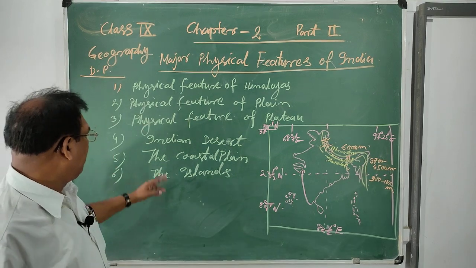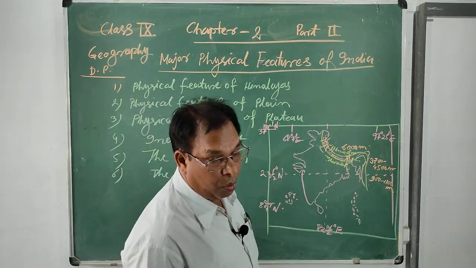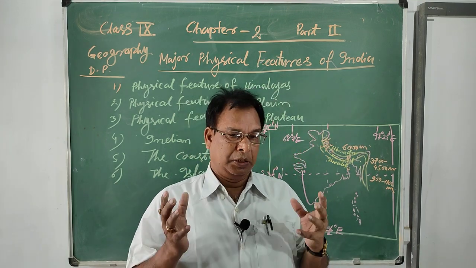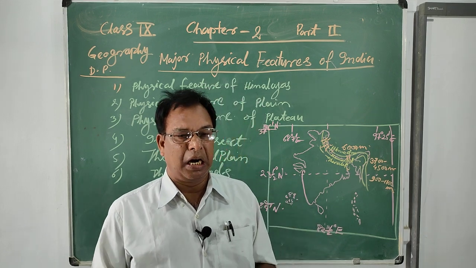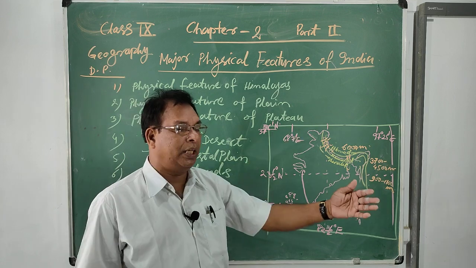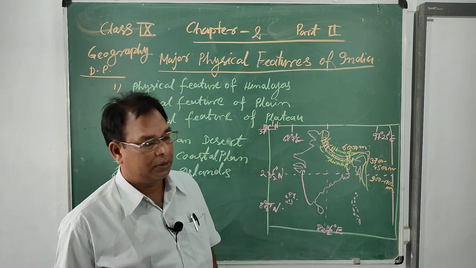Now you will learn about the physical features of the plain. You know, a plain forms after the deposition of alluvium, or mud, clay, silt, etc., material carried by the rivers after the melting of the glaciers.